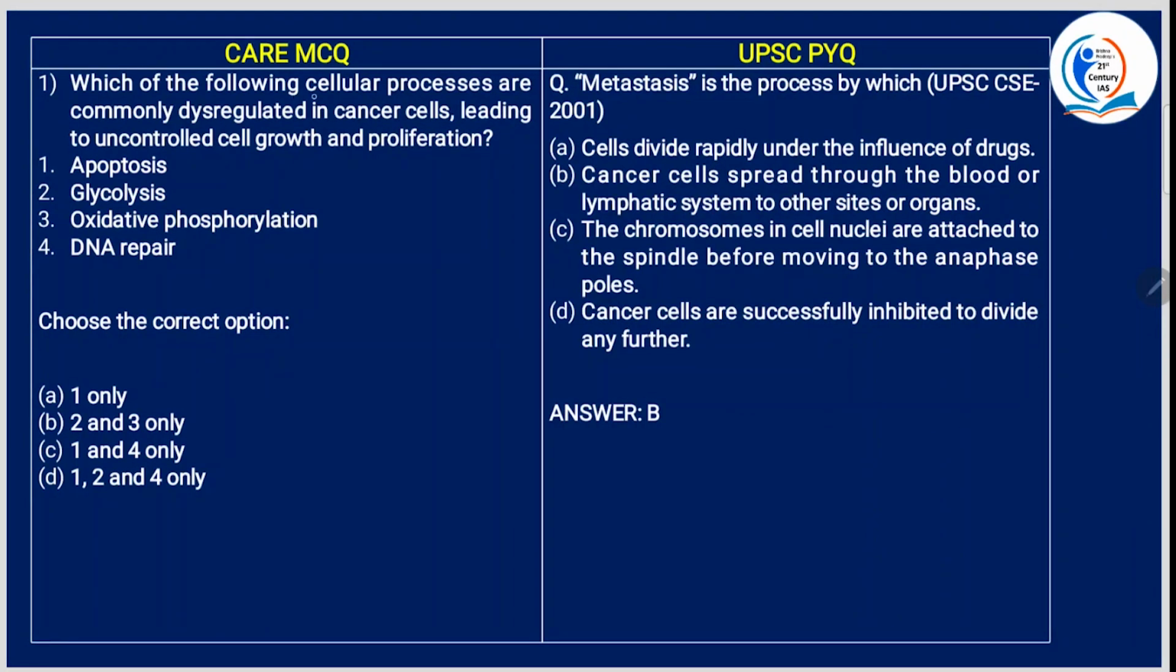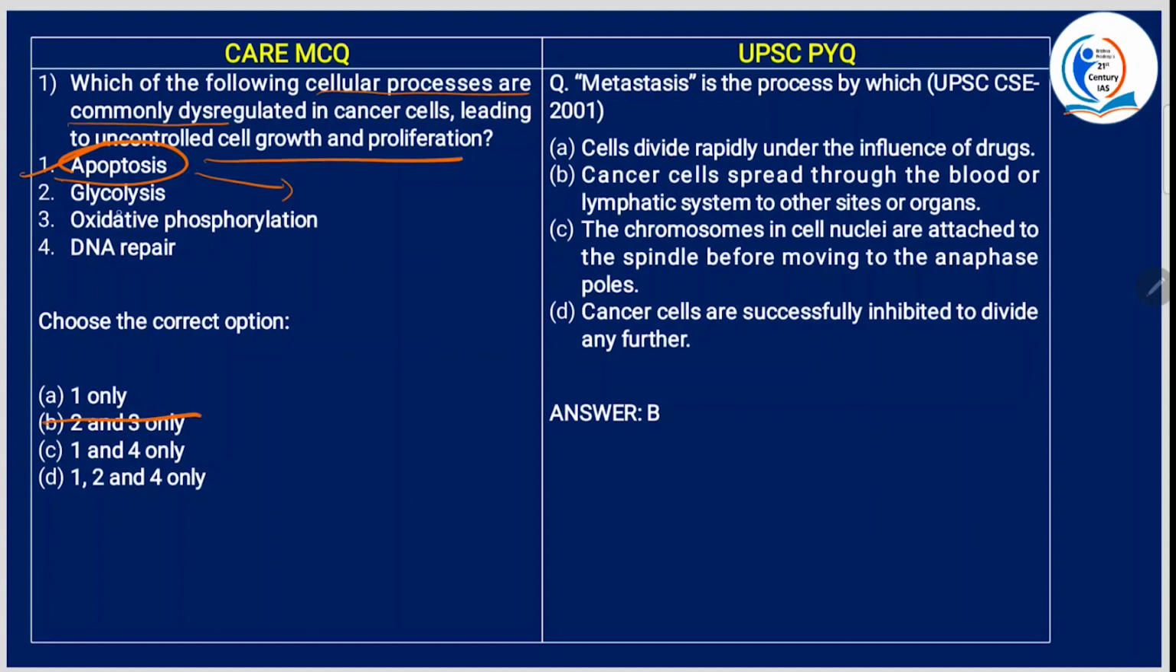Which of the following cellular processes are commonly dysregulated in cancer cells, leading to uncontrolled cell growth and proliferation? Apoptosis. Now, what is apoptosis? It is the programmed cell death process. And if it is dysregulated, what will happen? The cells will not die, they just keep expanding, and hence they will cause cancer. So 1 is correct, B is gone.